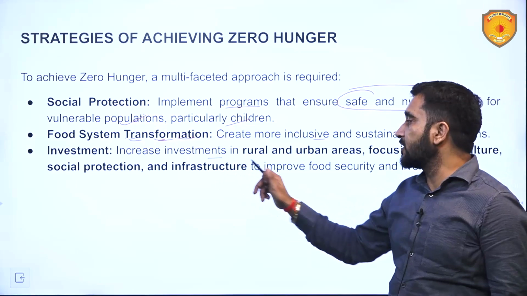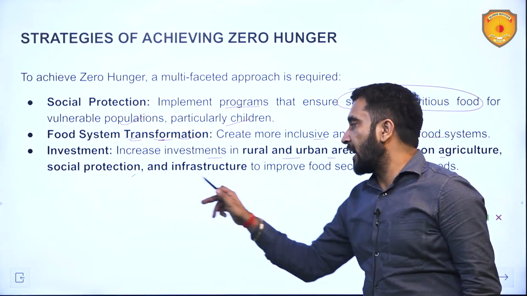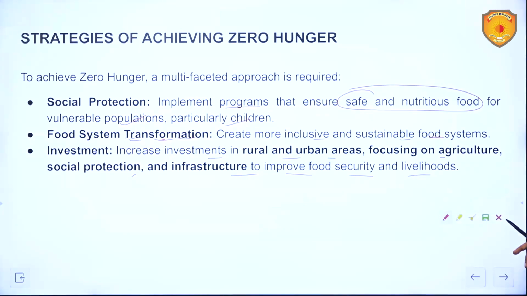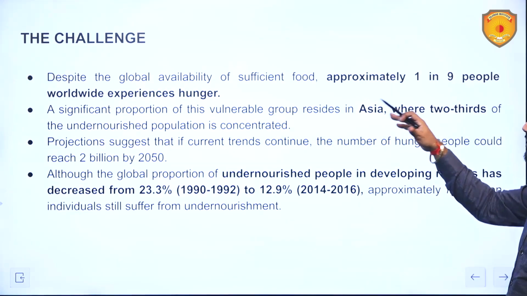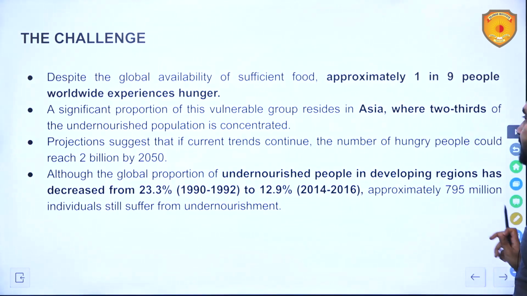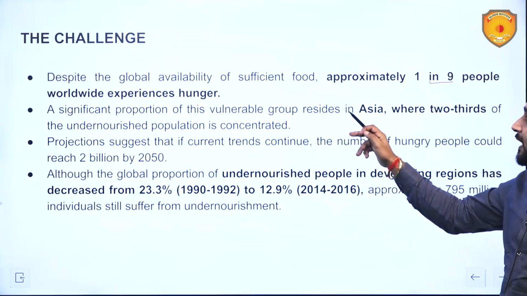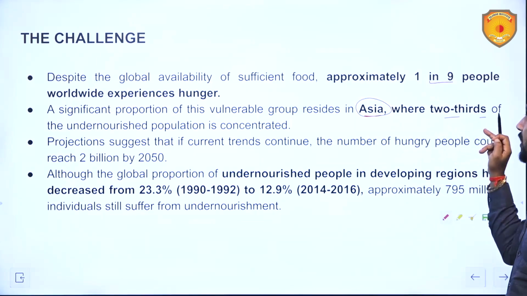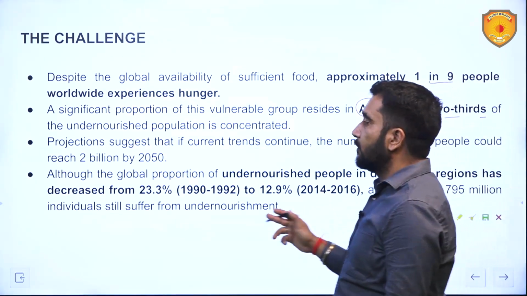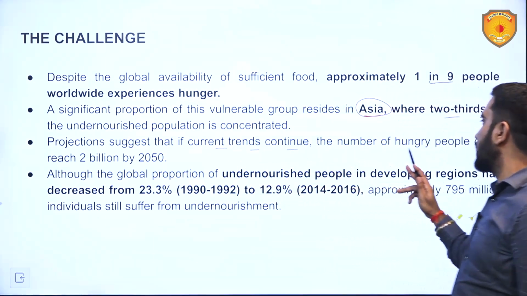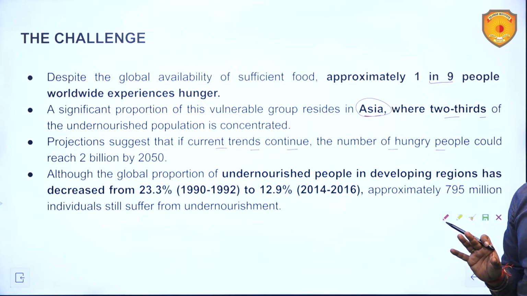Investment: increase investments in rural and urban areas, focusing on agriculture, social protection and infrastructure to improve food security and livelihoods. The challenge: despite the global availability of sufficient food, approximately 1 in 9 people worldwide experience hunger. A significant proportion of this vulnerable group resides in Asia, where two-thirds of the undernourished population is concentrated. Projections suggest that if current trends continue, the number of hungry people could reach 2 billion by 2050.